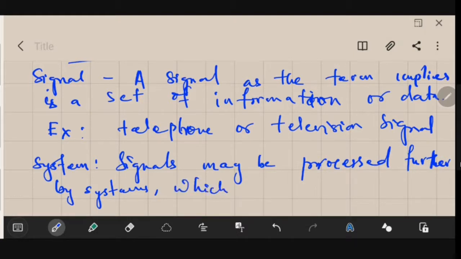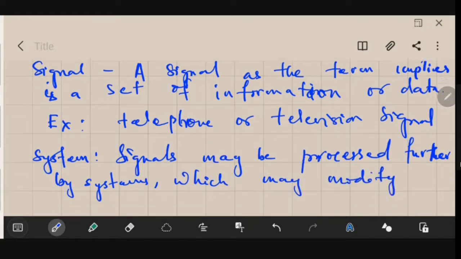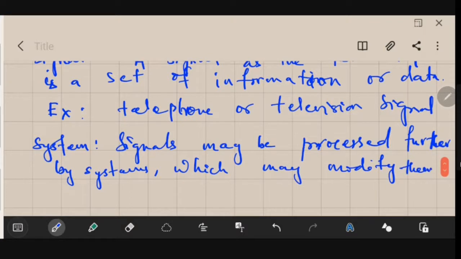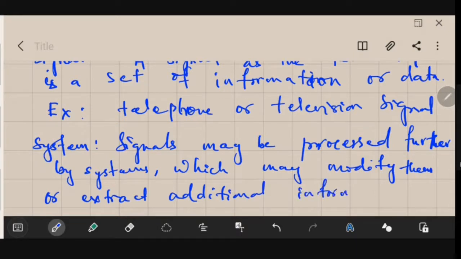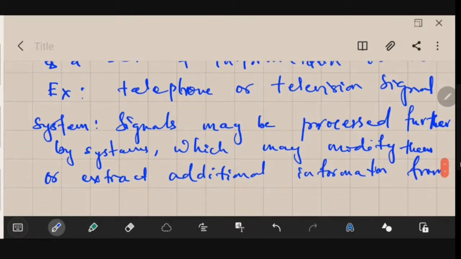They may modify them, or extract additional information from them. So signals may be processed further by systems which may modify them or extract additional information from them.